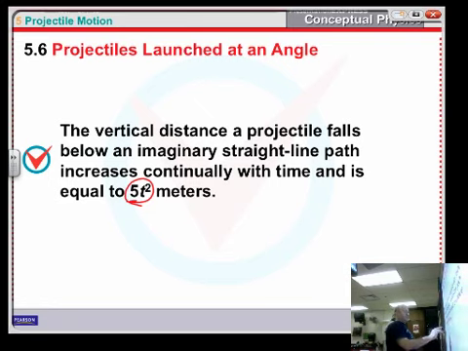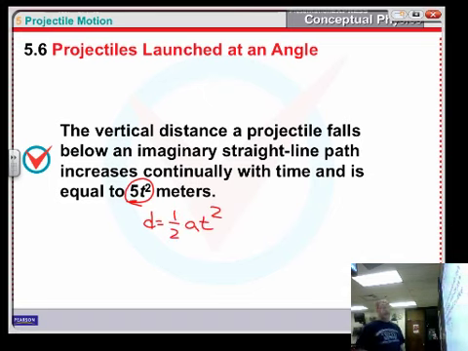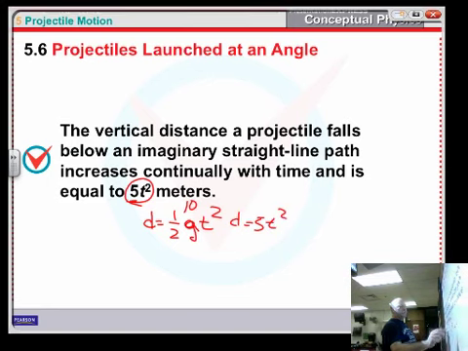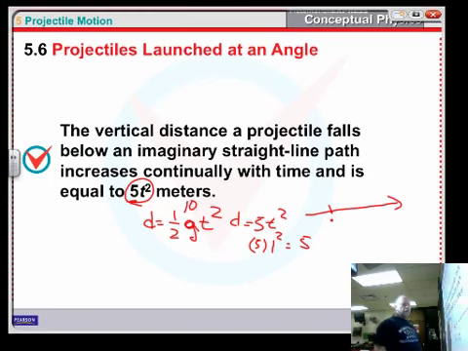And by the way, this 5, once again, is a round off from the 10, but this comes from this formula: distance equals 1/2 a t squared. So if a, let's call it g, is 10, well, 1/2 times 10 is 5. So we're saying that the distance that it falls is 5 times the time squared. In other words, after 1 second, our object that I've thrown will be 5 feet below the line where it should be.